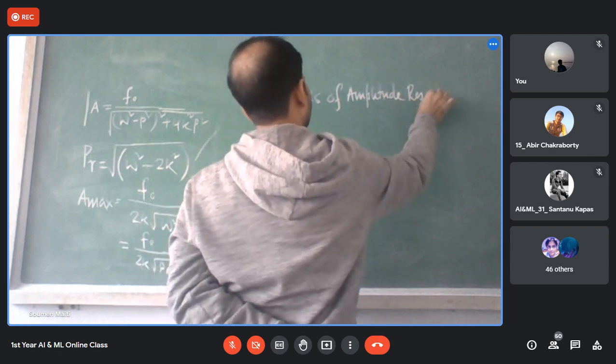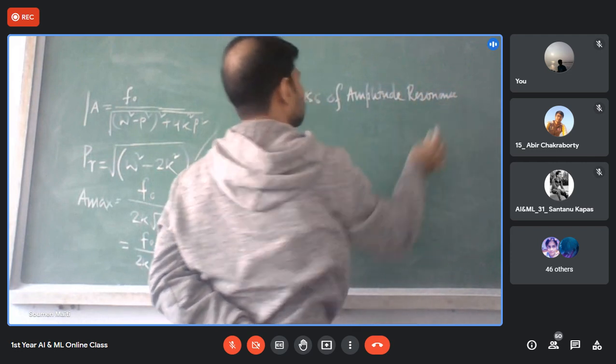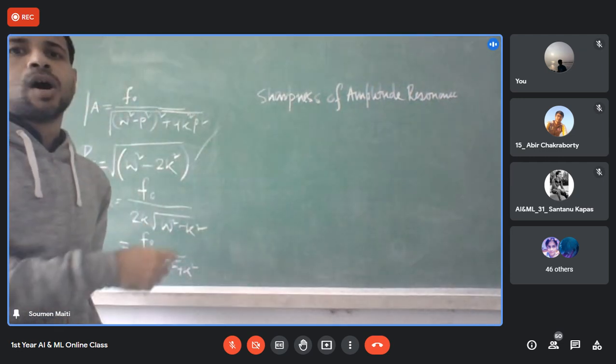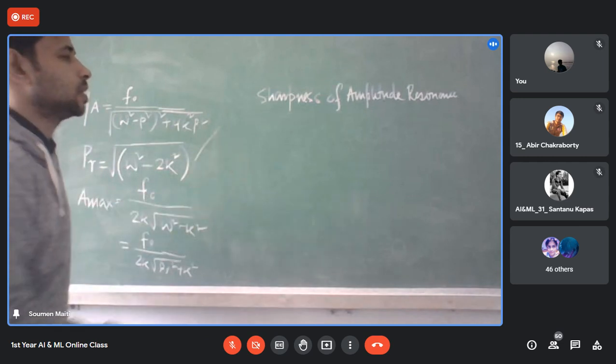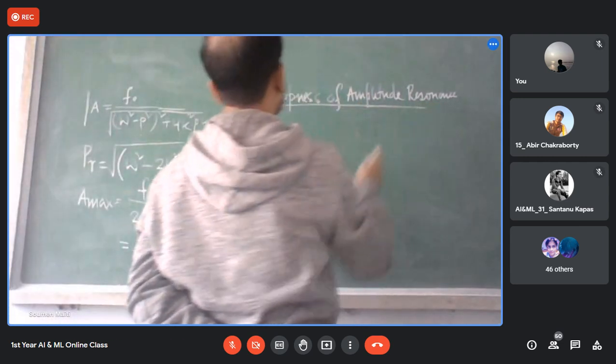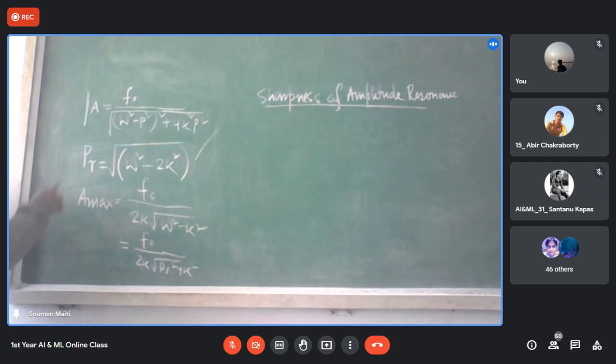What do you mean by that? That means how the amplitude is decaying on both sides of the resonance frequency. So I will come back to this, but I need the explanation graphically of this point here first.